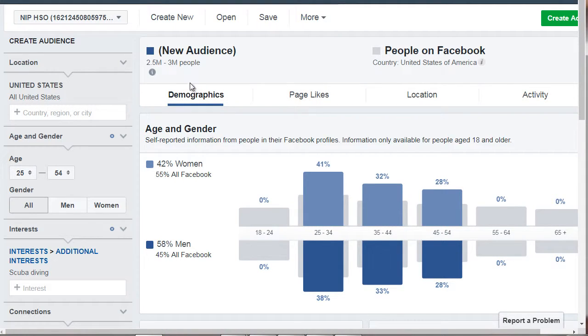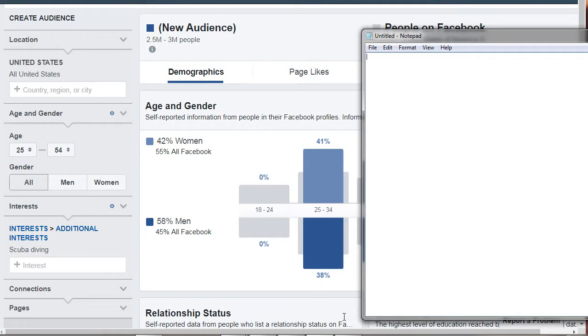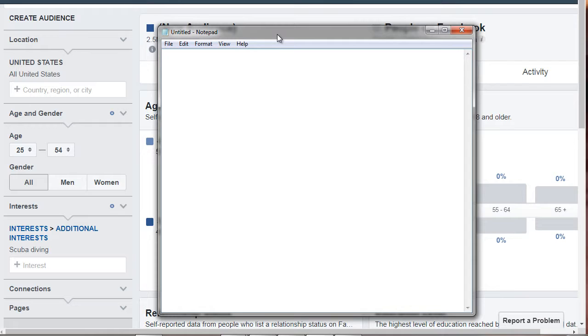And now we have about 2.5 to about 3 million. So let's click on page likes. Now, before that, let me go ahead and jot things down. So location in this case is going to be the United States. The age is going to be 25 to 54. The gender is going to be all. And in this case, the interest is going to be scuba diving. So all you're doing is simply jotting down what you see.